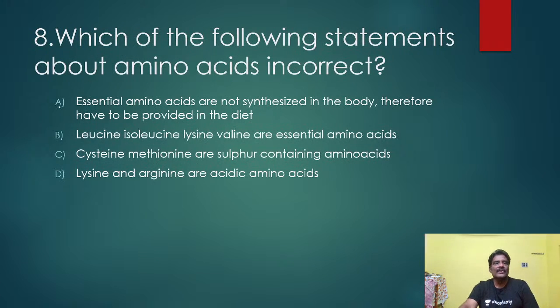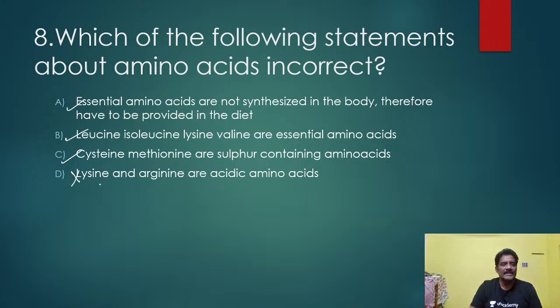Next, which of the following statements about amino acids are incorrect? Essential amino acids are not synthesized in the body, therefore they are to be provided. It is correct only. Leucine, isoleucine, valine are essential amino acids. It is also correct only. Cysteine, methionine are sulfur containing amino acids, correct only. Lysine and arginine are what?